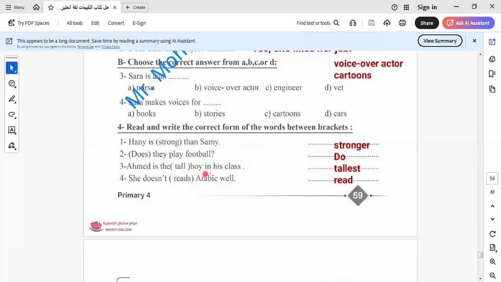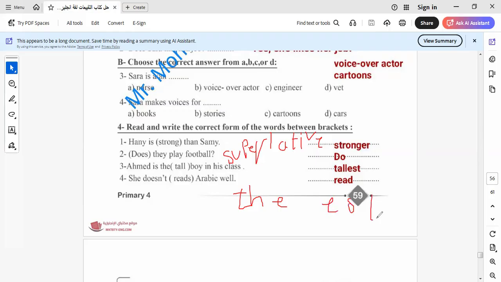Ahmed is the tallest boy in his class. So here, no one is taller than Ahmed, and it will be tallest. Why tallest? Because in the superlative form we use the and add est. I would like to remind you, in the superlative form with a one syllable adjective, we put the and add est to the adjective.